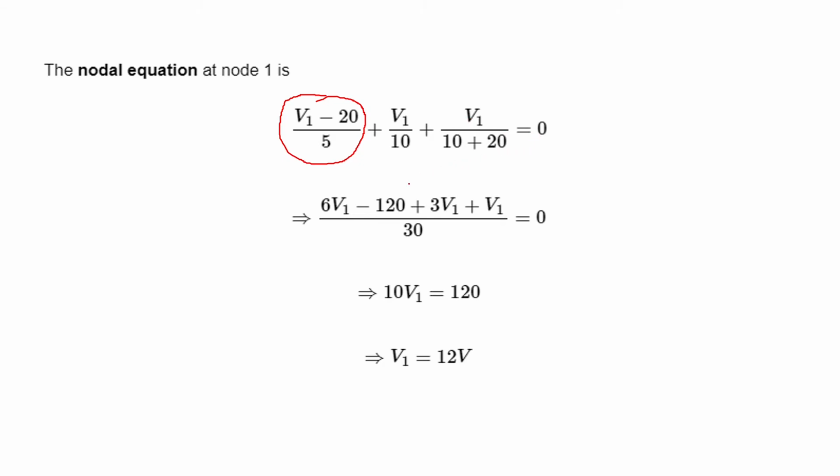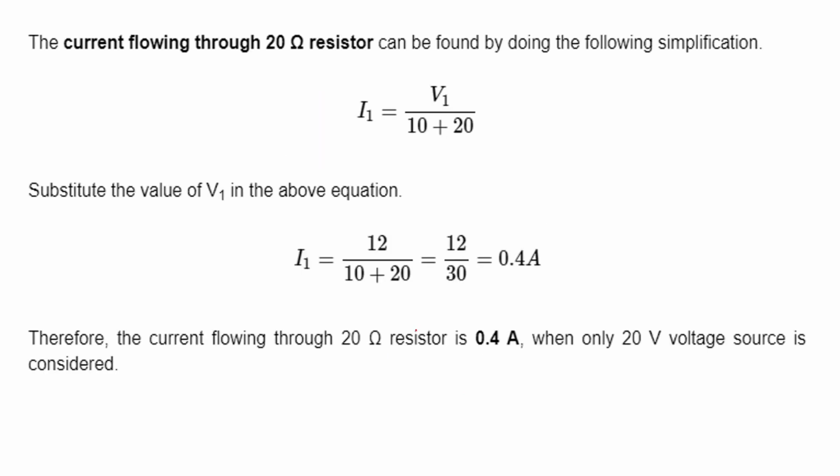If you solve this, you will get 6V1 minus 120 plus 3V1 plus V1 upon 30 is equal to 0. 10V1 is equal to 120 and V1 is equal to 12 volts. So V1 is equal to 12 volts will be the first equation what we get. Then the current flowing through the 20 ohm resistor can be found by doing the following simplification.